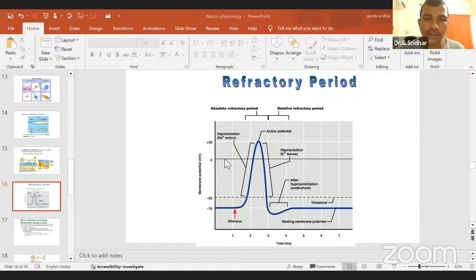This time we have discussed one question. When we are given the stimulus, as she said, the answer is right. That is called a voltage-gated cationic channel. We'll discuss why these are voltage-gated cationic channels.